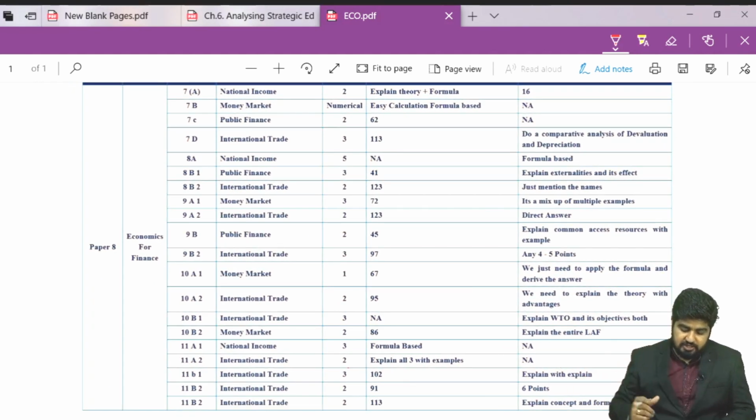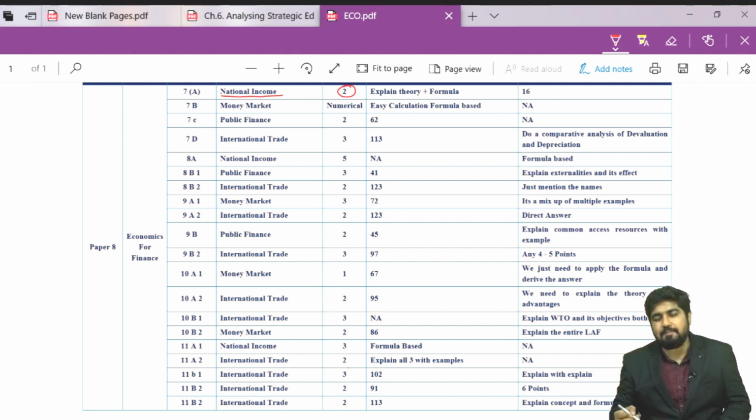Now if you observe, the first question that we had was from chapter number 1, that is national income. Do you see this? How many marks? It was 2 marks. Now this question was basically about NNP. So what you have to do, you have to explain the theoretical part, how it is derived, plus also the formula in around half a page, 4 to 5 points, students, and it will be more than sufficient.